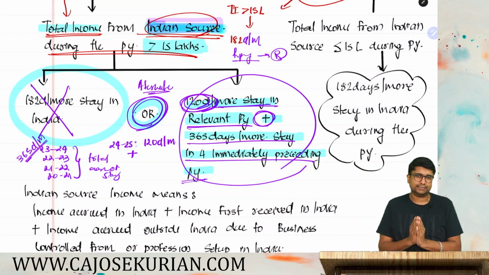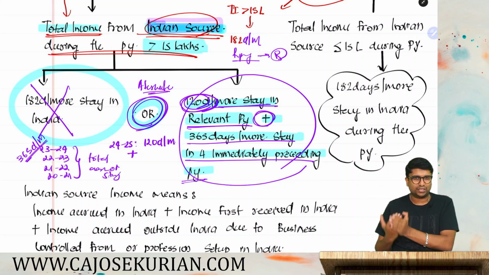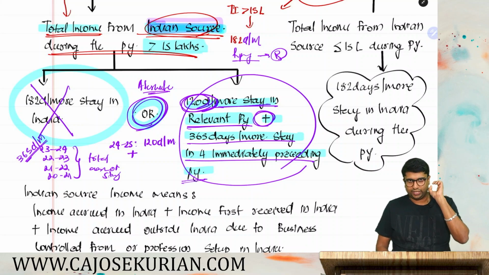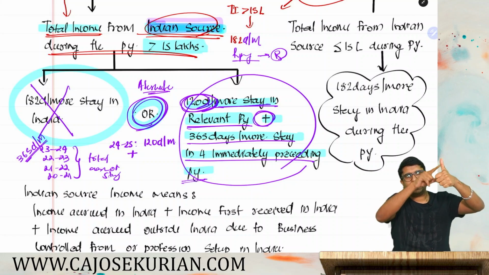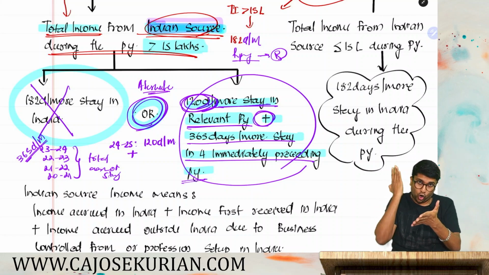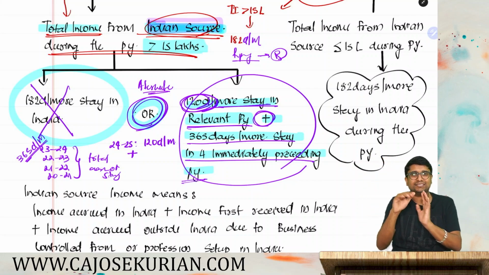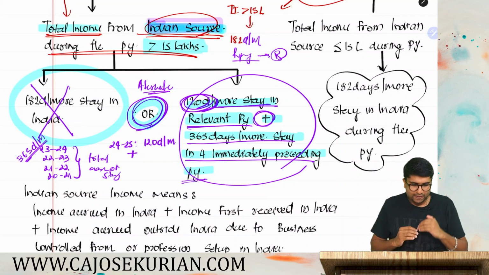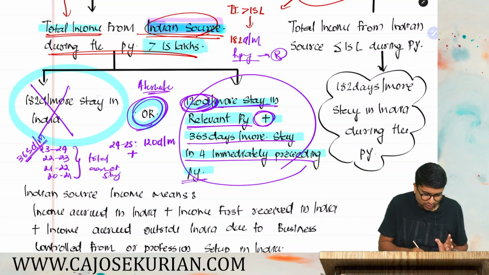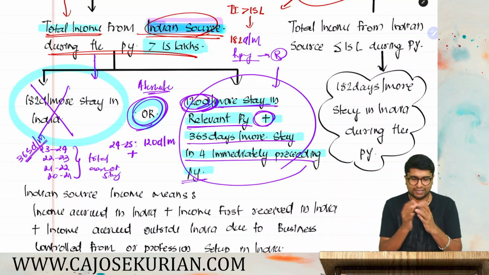If you are an Indian citizen or a person of Indian origin residing outside India, and you come on a visit to India this year, then you need to check whether his total income from Indian source is more than 15 lakh. If the answer is yes, then to become resident, either 182 days or more stay in India, or there is an alternate condition: 120 days or more stay in India in the relevant previous year plus 365 days or more stay in India for the immediately 4 preceding previous years. Now the point is he will become a resident on satisfaction of either of the alternates, either 1 or 2. He will become a resident in India.